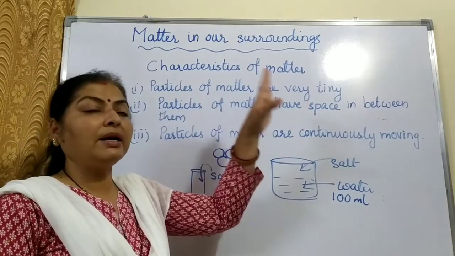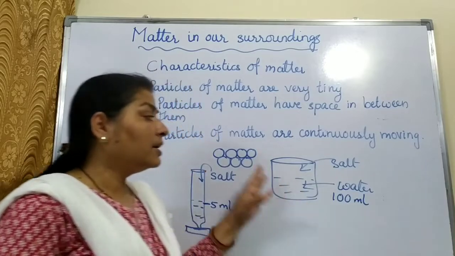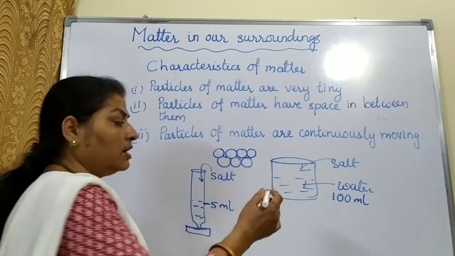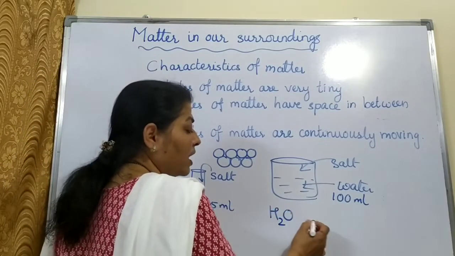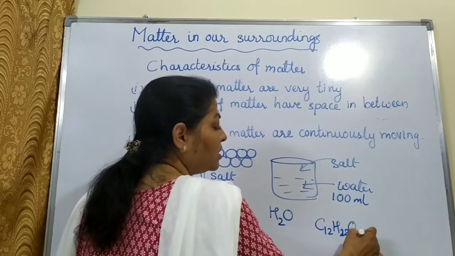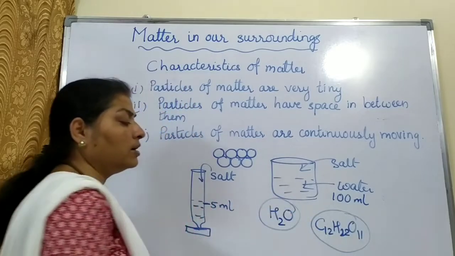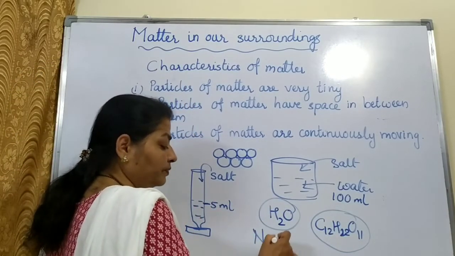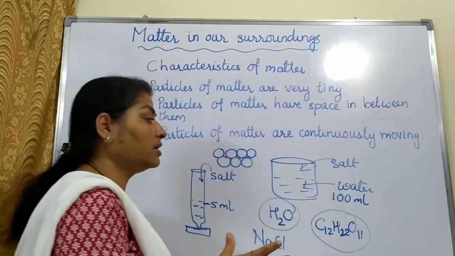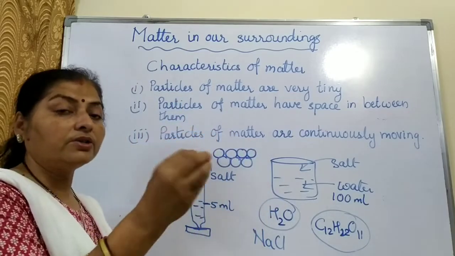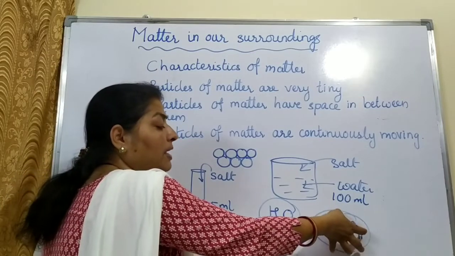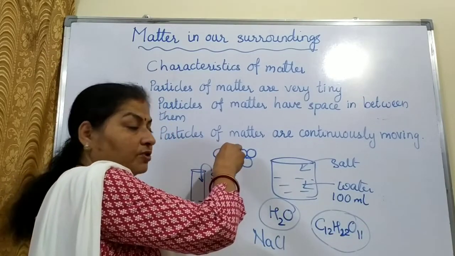So yes, particles of matter have space in between them, but these spaces can't be occupied by salt and sugar. Children, if you see, the formula of water is H2O and the formula of sugar is C12H22O11. So you can just see from the formula, or even NaCl, that these molecules will be much bigger and water is a very small molecule. So if there is space in between the water molecules, then how will it be able to occupy such a big molecule of sugar in between?